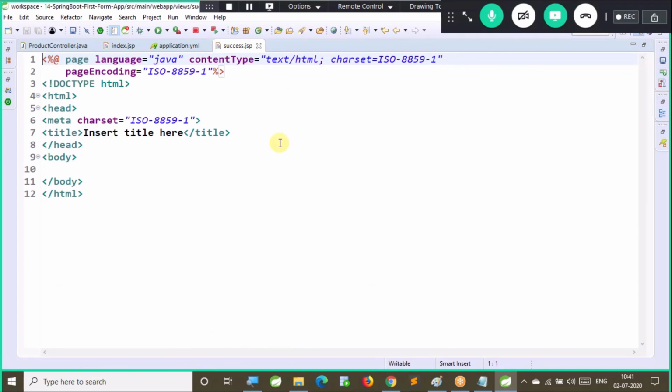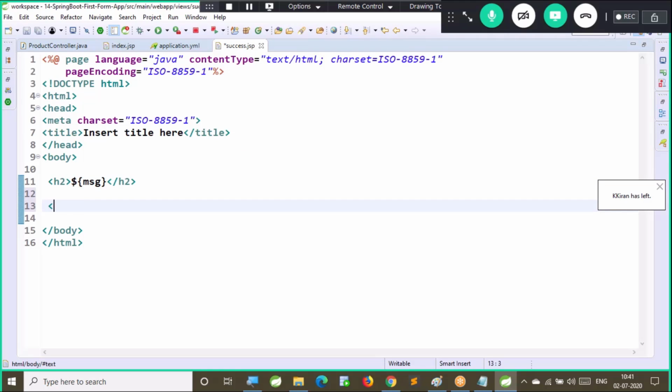I will print that message by using ${MSG}. After printing that message, I want to go back. For that, I will give one hyperlink as go back. What is the URL? Load form is the method I am giving.